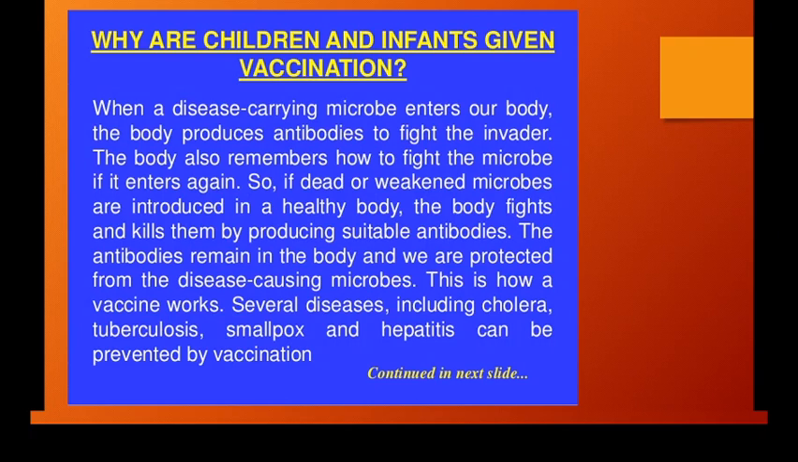enter your body. So when a disease carrying microbe enters our body, the body produces antibodies to fight the invader, right? The body also remembers how to fight the microbe if it enters again. If dead or weakened microbes are introduced in a healthy body, the body fights and kills them by producing suitable antibodies. These antibodies remain in the body and we are protected from the disease causing microbes. So this is how the vaccine works. Several diseases including cholera, tuberculosis, smallpox and hepatitis can be prevented by taking vaccination.